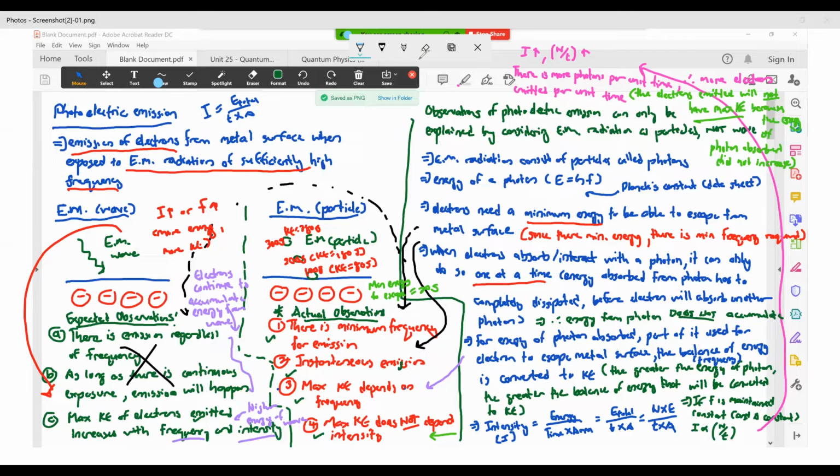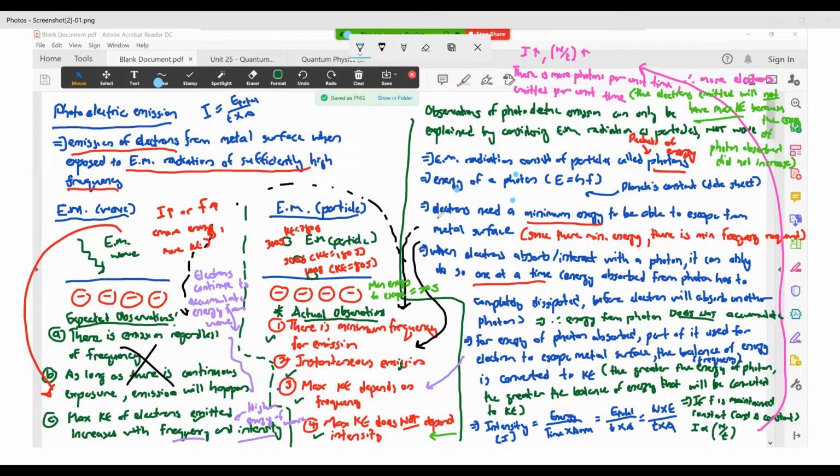Photons, you can think of them as simply packets of energy. And when you're talking about photons being packets of energy, how much energy a photon contains is given by this equation where E equals hf. E is energy, h is your Planck constant, and f is the frequency of your EM radiation. Let me just write something here.